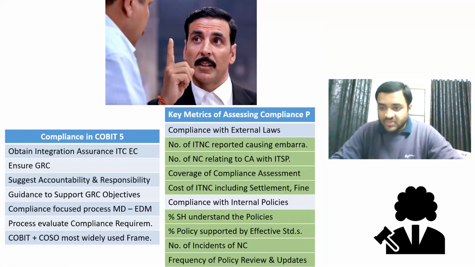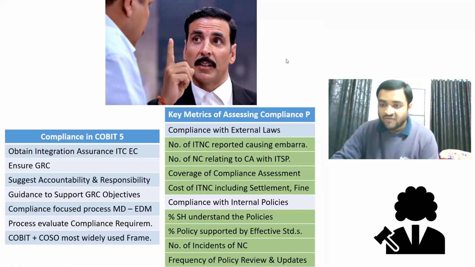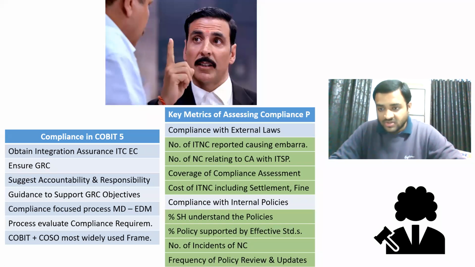The thing is, COBIT already has procedures for risk management, but SOX itself is preferring the COSO framework. So what we will do is we will also do the COSO framework along with COBIT so that the stakeholders will have a better understanding of how the risk assessment is done and how the risk management is done. So it is only done for providing a better understanding to the stakeholders.